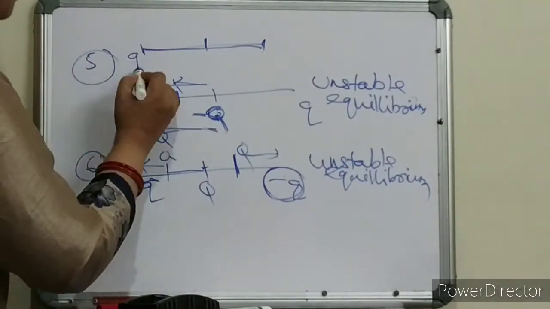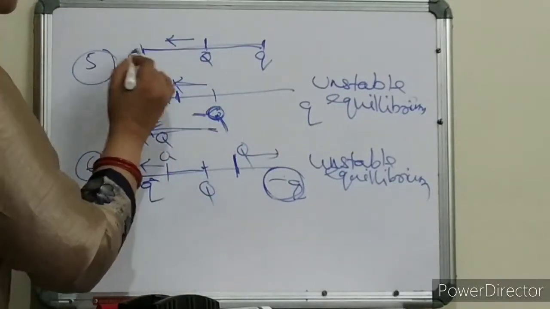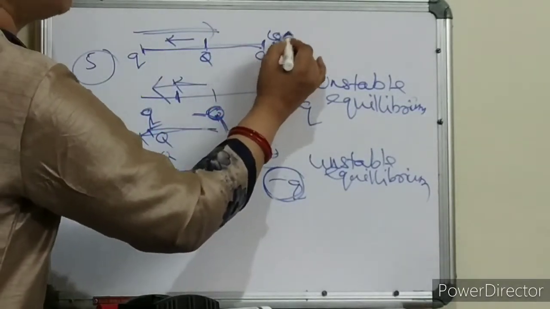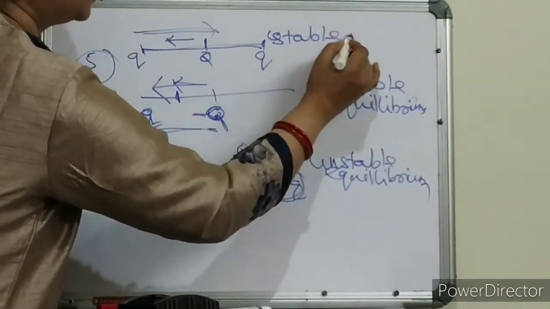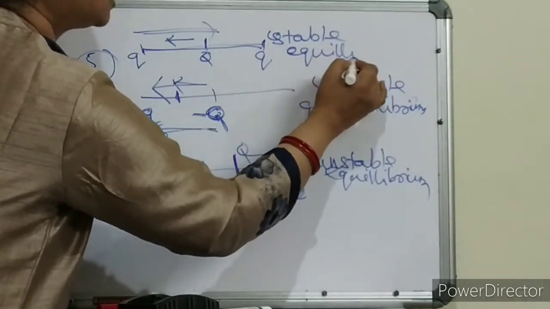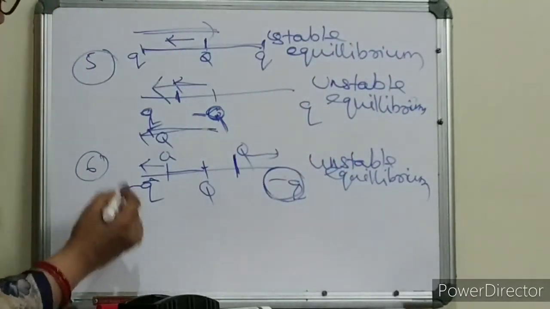Now Q, Q and Q. I am displacing like this, so it will push back. So it will return back. So this is the case of stable equilibrium. I am revising again, children, so that you will not get confused. In one page, we will keep everything.